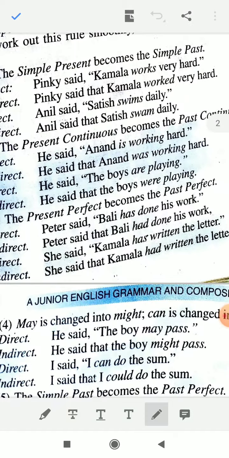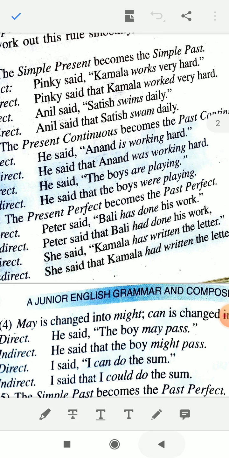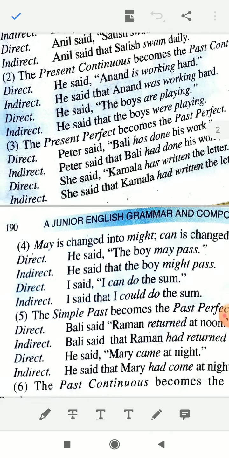He said Anand is working. Here is working is in present continuous tense. So he said, comma and inverted commas will be removed, and on its place we will write that. He said that Anand, इसकी जगह was, Anand is singular, so you will use was. Working ing form ही रहेगा, that Anand was working hard. He said the boys are playing. He said that the boys, boys is plural, so you will use were. He said that the boys were playing. Okay, let us move to the next part.